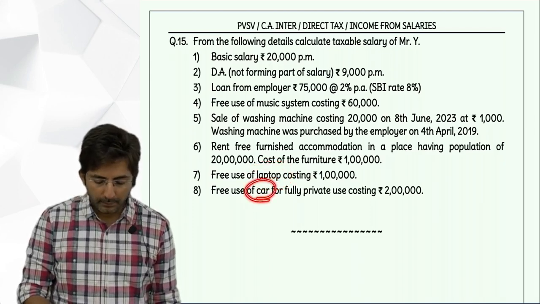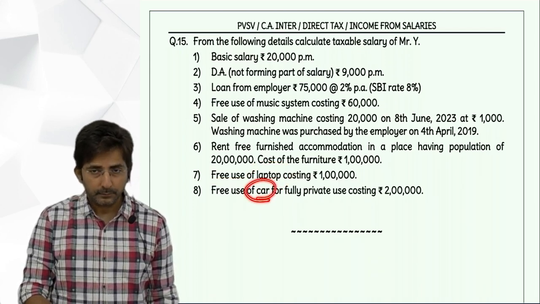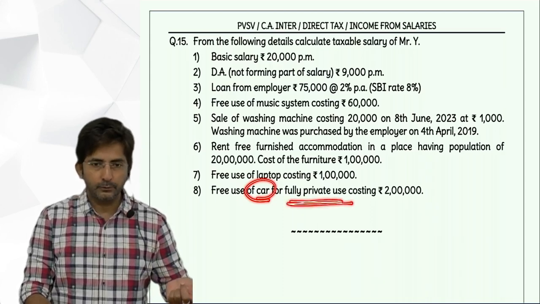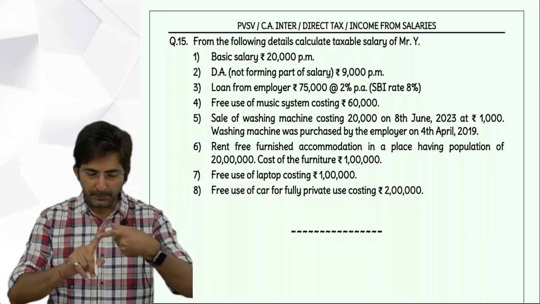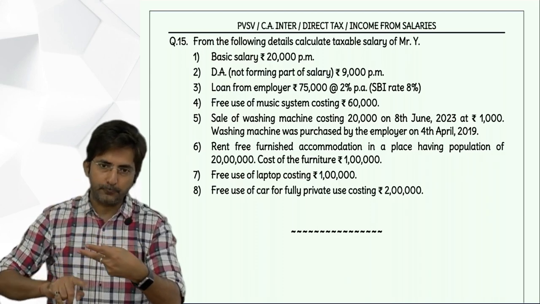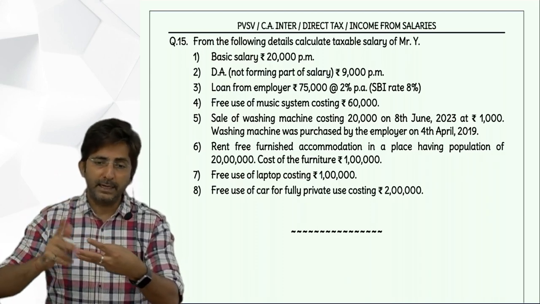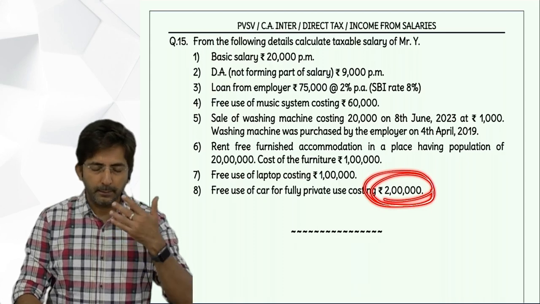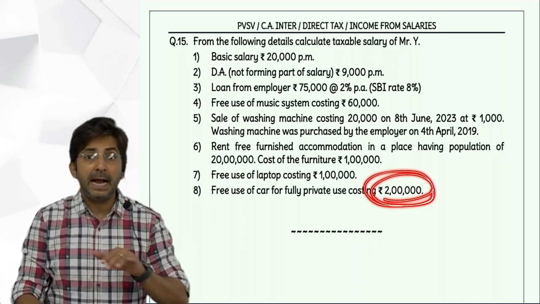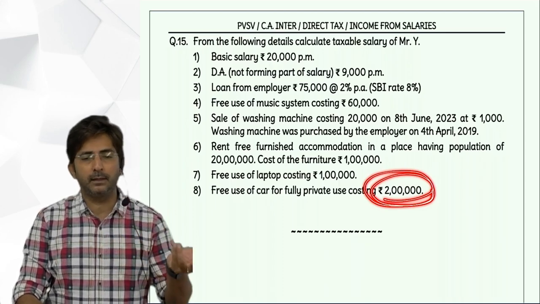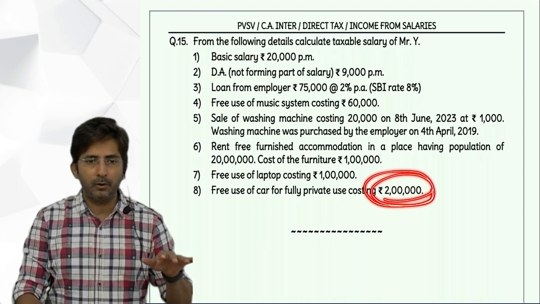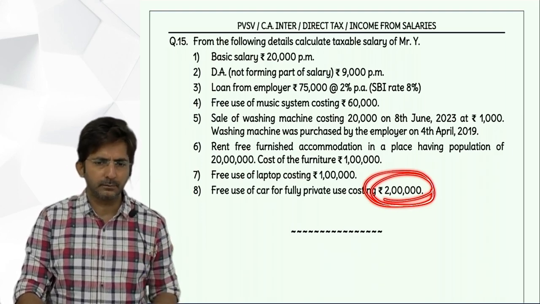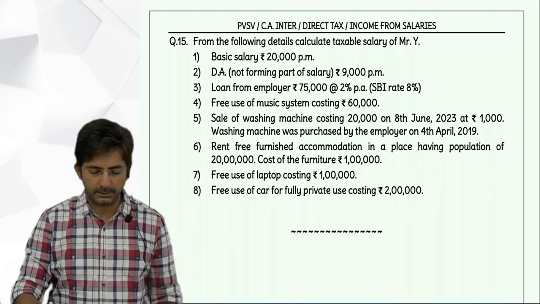Then free use of car. Car, there are four cases: fully office, office resident, fully private, partly. Here it is fully private. So you have to add three things: depreciation or hire charges, running and maintenance expense if paid by employer, driver salary if paid by employer. So here depreciation you will take 10% of 2 lakhs, that comes to 20,000. Add running and maintenance expense if paid by employer, nil. Add driver salary if paid by employer, nil. You can show it as nil also if you want, and then total of that is 20,000, and this 20,000 will go in outer column, fully taxable.